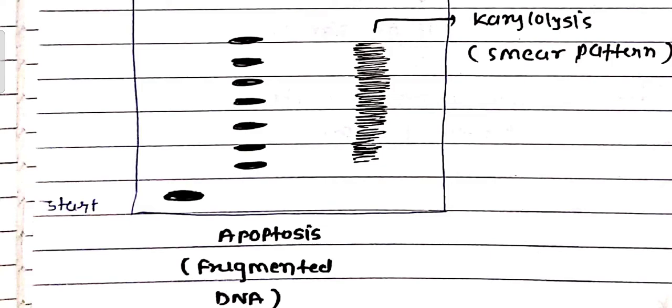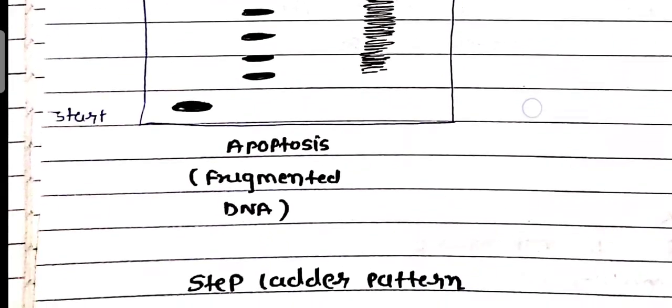It looks like a ladder, a step ladder pattern. For necrosis, as we saw earlier, we see pyknosis, karyorrhexis and karyolysis. So because of the karyolysis it looks like a smear pattern.